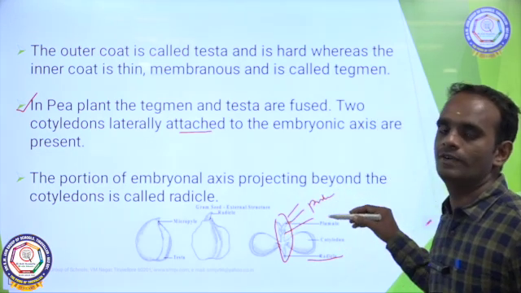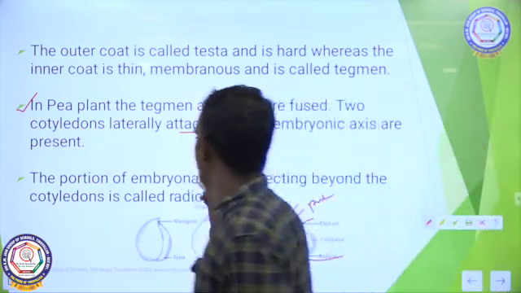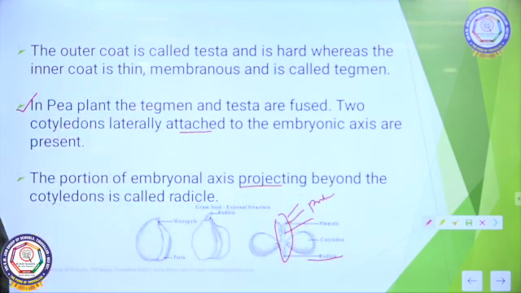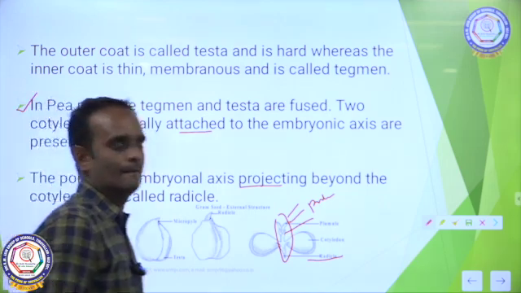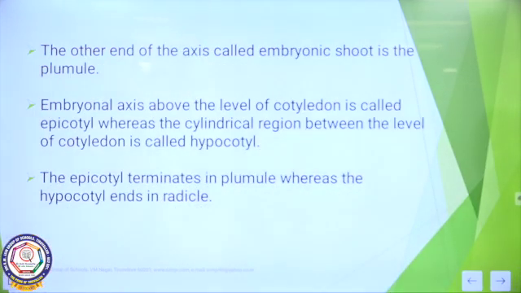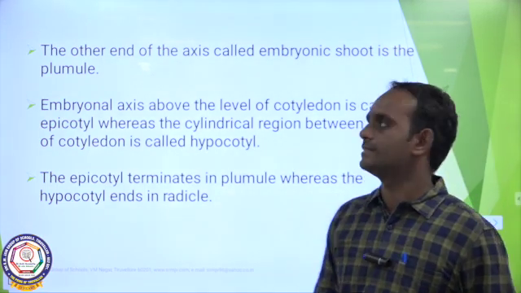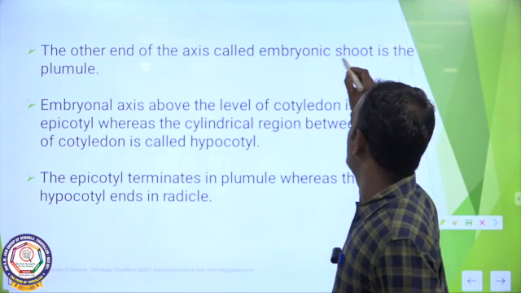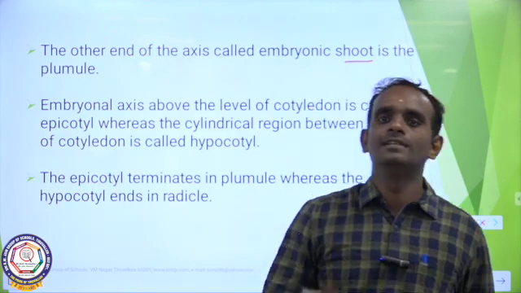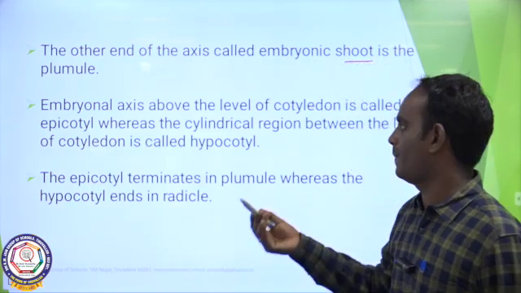This gives rise to the formation of the shoot system. The other end of the embryonal axis is called the embryonic shoot, also called plumule. This plumule gives rise to the formation of shoot.